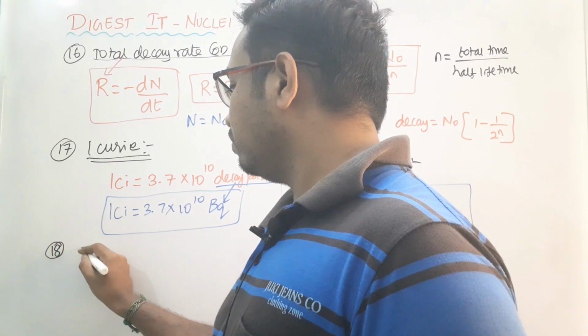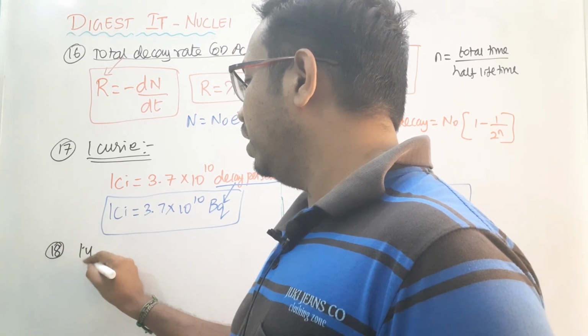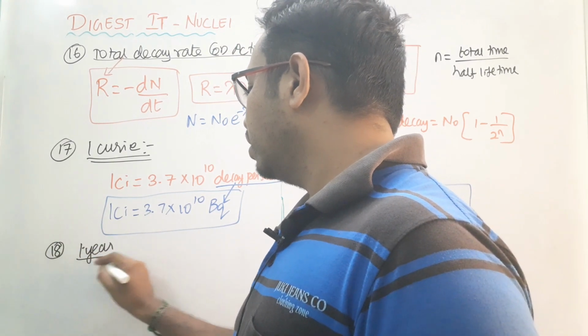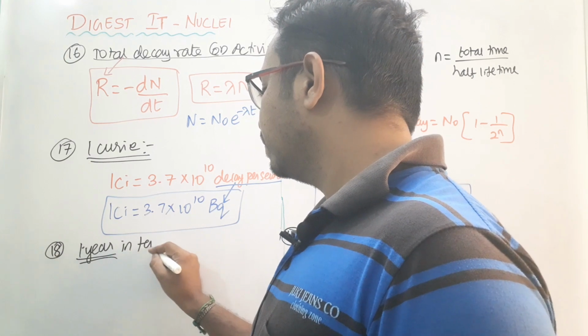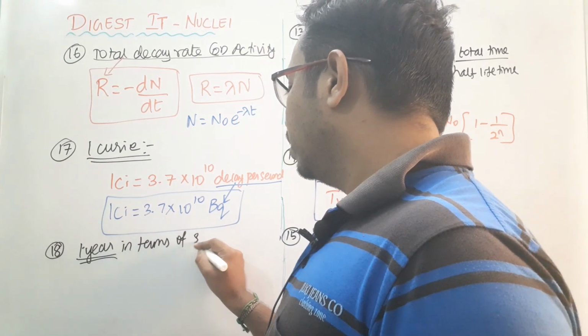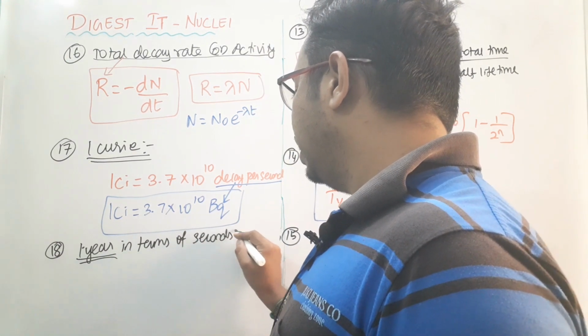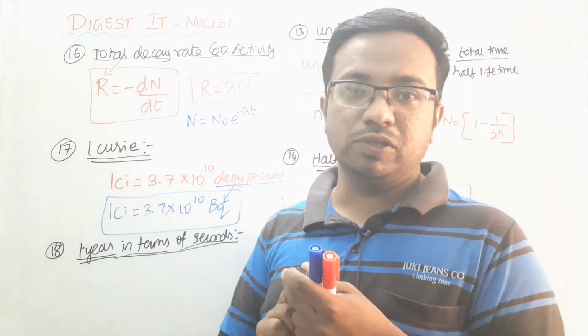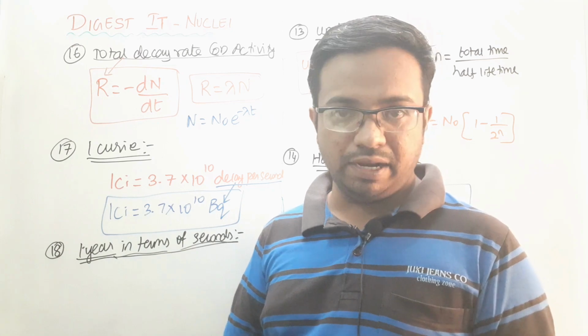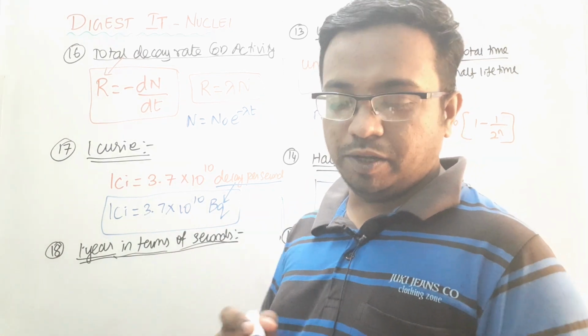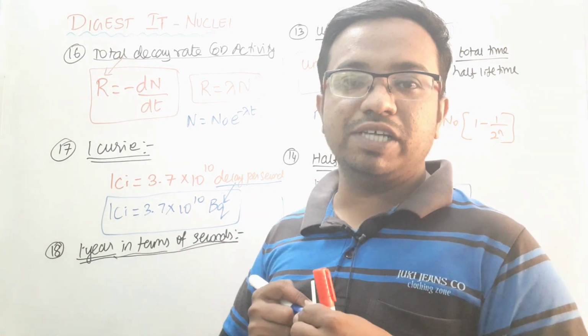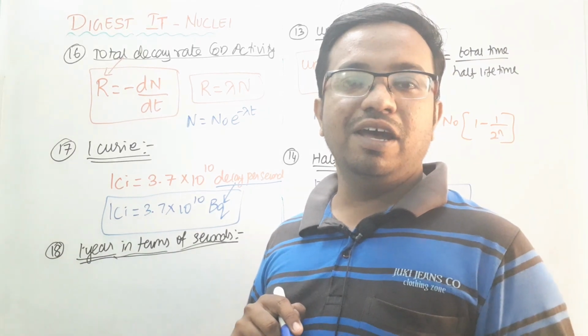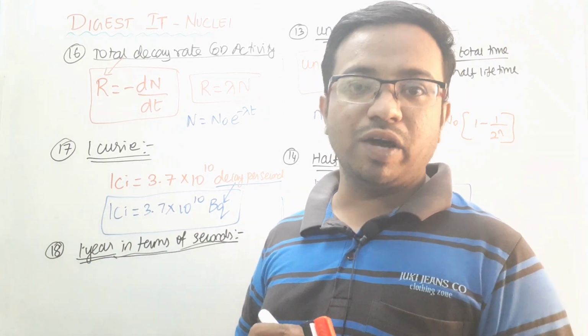And the 18th one we are going to see is 1 year in terms of seconds, because in most calculations involving half-life you will have years. Suppose you want to convert this in terms of seconds, it will take more time, because if we ask students how many seconds in 1 year, they will take a lot of time to calculate it.